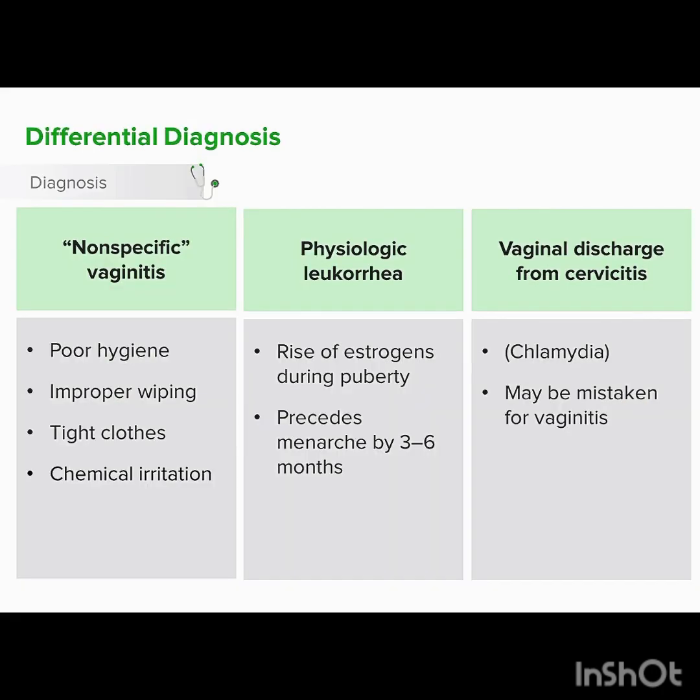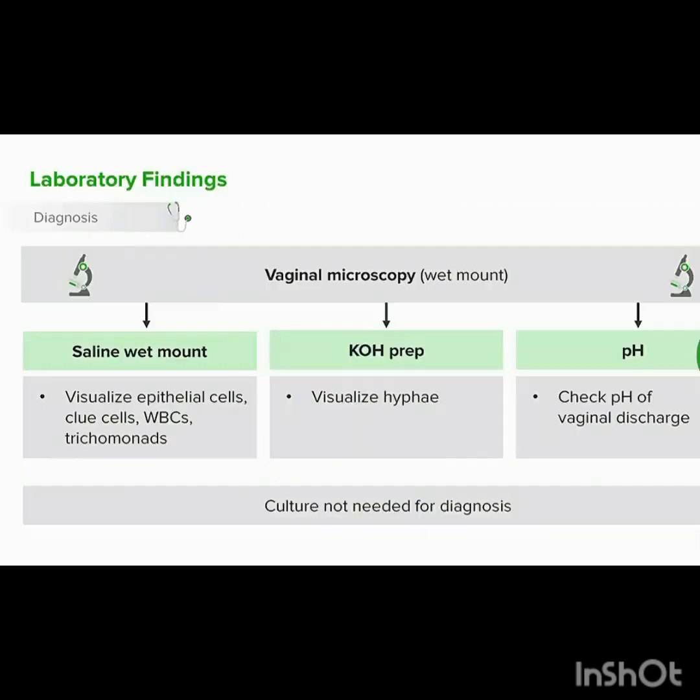Let's go through our differential. One thing this could be is just a non-specific vaginitis. This can happen from poor hygiene, from improper wiping, from having tight clothes, or perhaps from chemical irritation, like bubble baths. Possibly this is physiologic leukorrhea. Perhaps this is just a result of rise in estrogens during puberty. It generally precedes menarche by 3 to 6 months. Also, this could be vaginal discharge from a cervicitis, such as chlamydia. That can be mistaken for a vaginitis.